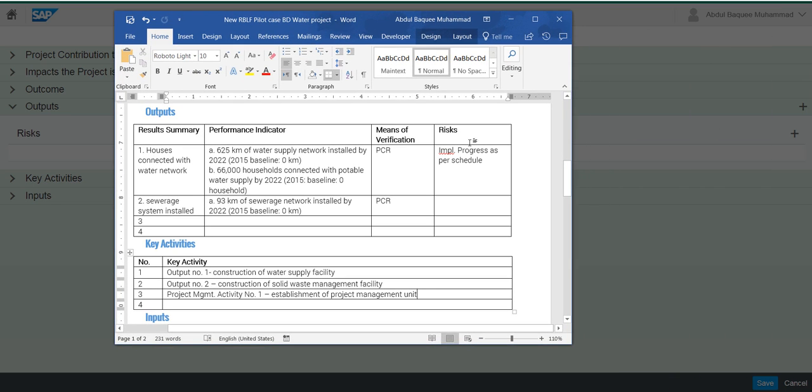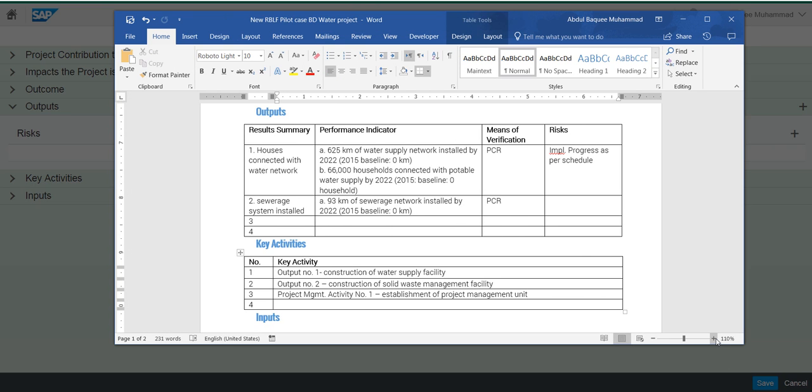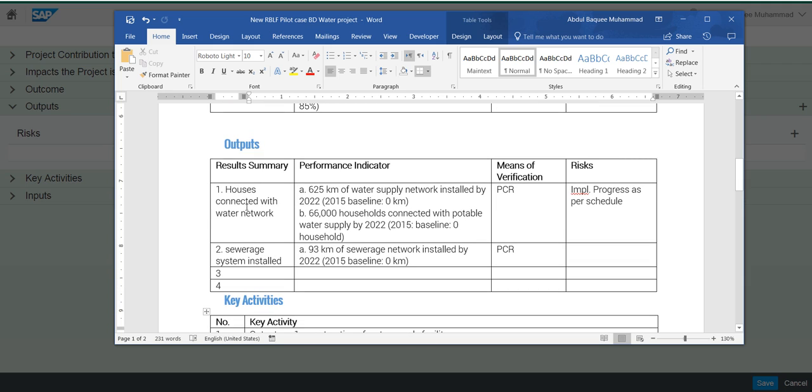So let's see what we plan. In the output section, we plan to have two outputs. One is connecting the houses with the water supply, and the other is connecting the houses with some solid waste management or sewerage system. So let's say these are two outputs. The first one, we wanted to monitor through two performance indicators. One is the number of kilometers of the water supply network, and the second is how many houses we want to connect.